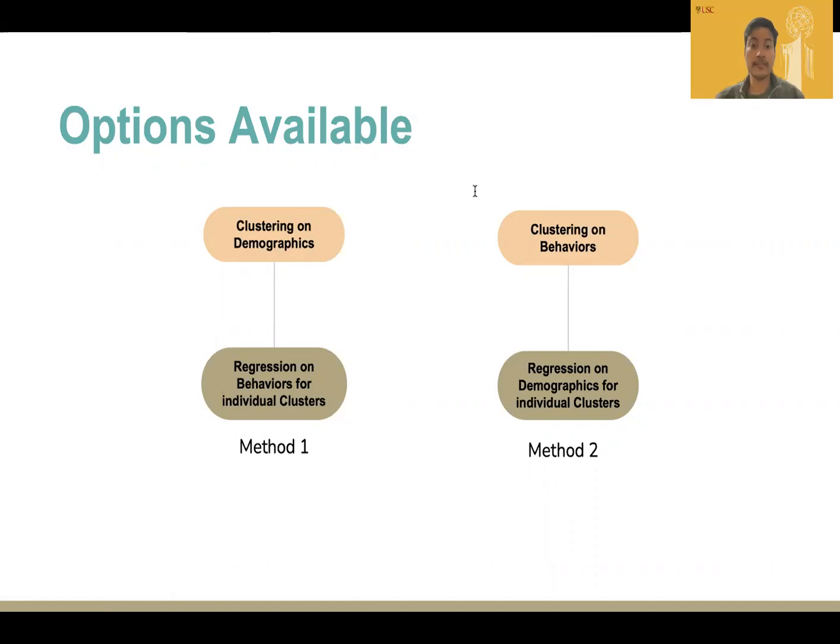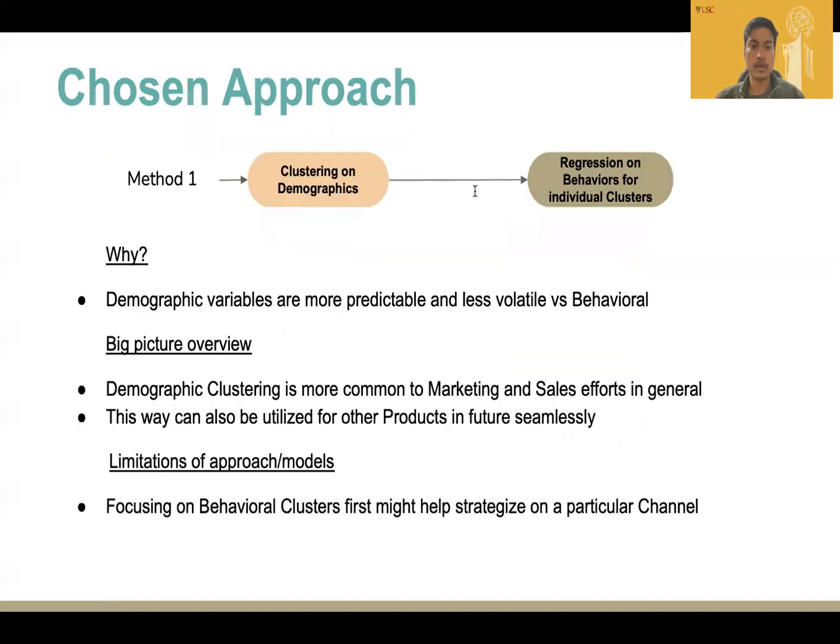We identified that we wanted to cluster on either demography or behavior, and then move on to do regression analysis on the other. We went ahead and tried both and decided to finally move ahead with first clustering on demographics and then regression analysis on behaviors such as number of purchases on web or in-store. Our selection of method 1 was because of 3 prime reasons.